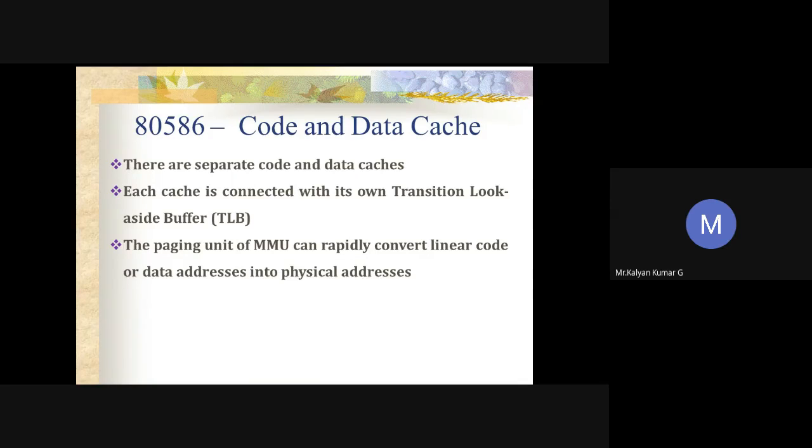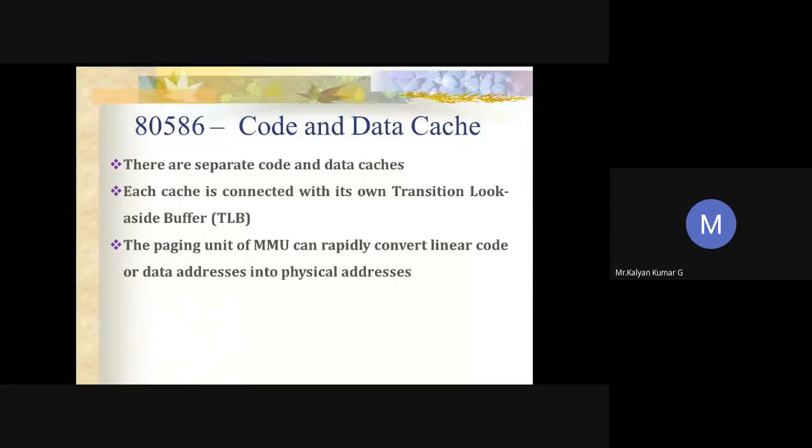So here also we have separate code and data caches, and the cache line size is 32 bytes, similar to the 80486 processor. Each cache is connected with its translation lookaside buffer.